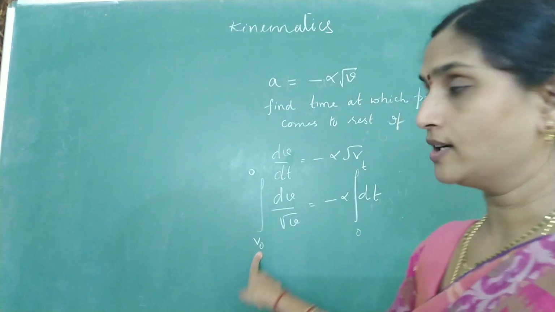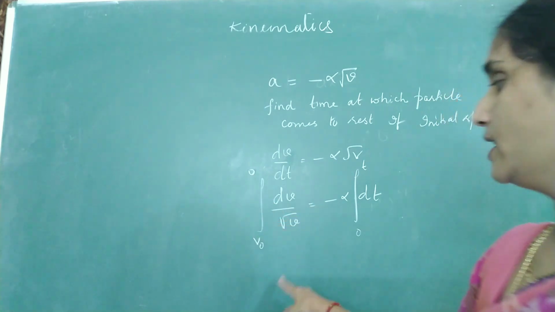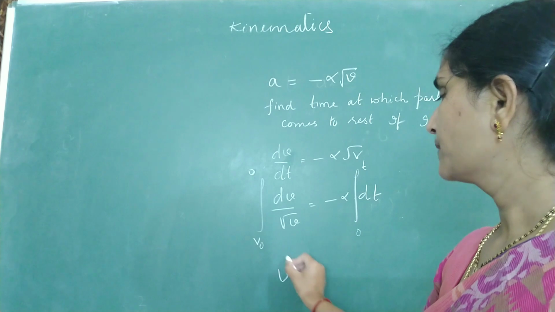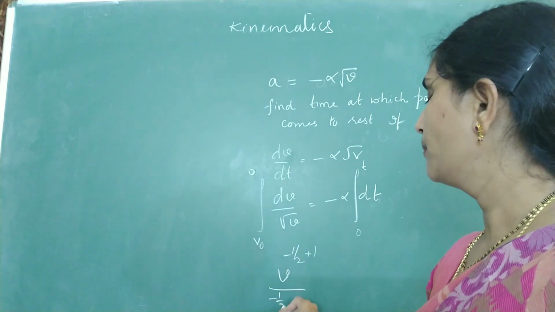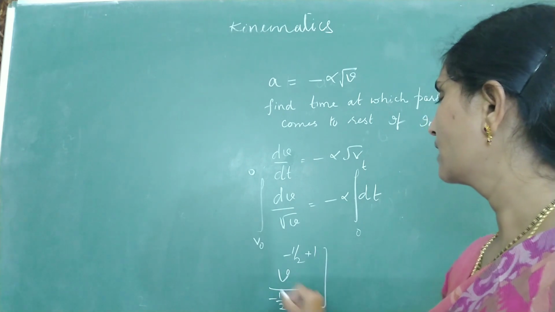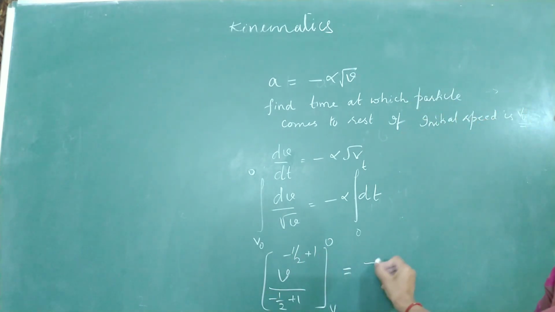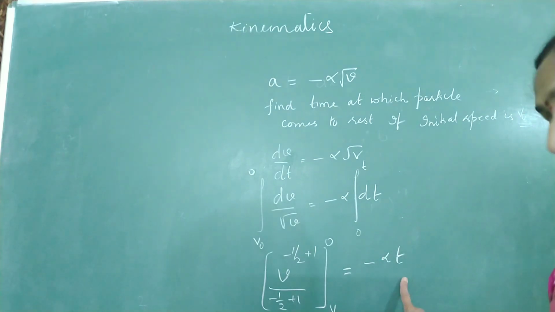Initial speed is v0. After t seconds, its speed has to become 0. So integrate the relation. The integral of 1 by root v, that is v to the power minus half, is v to the power minus half plus 1 by minus half plus 1, from v0 to 0, which should be minus alpha into t. The integral of dt will anyway be equal to t.